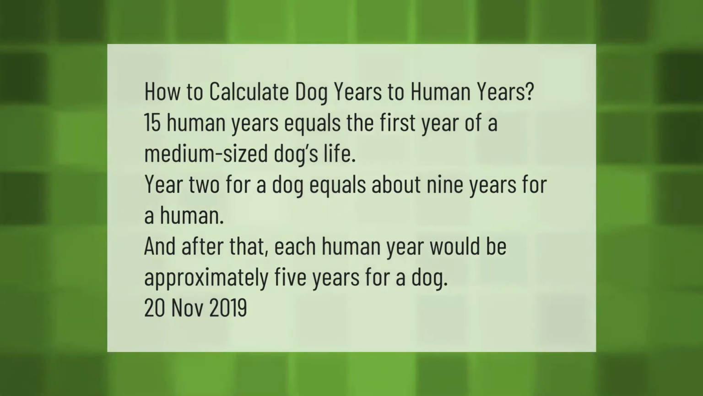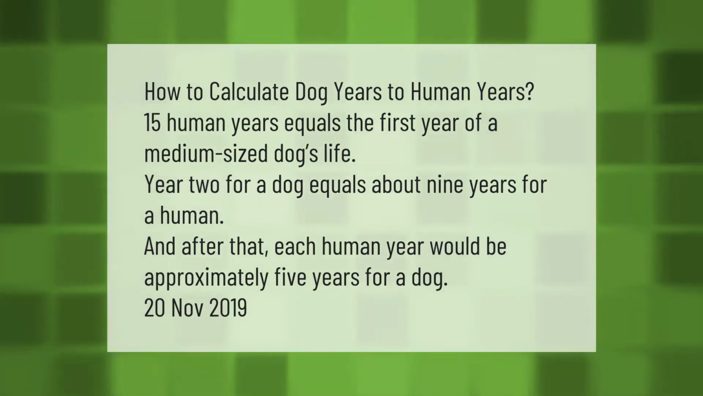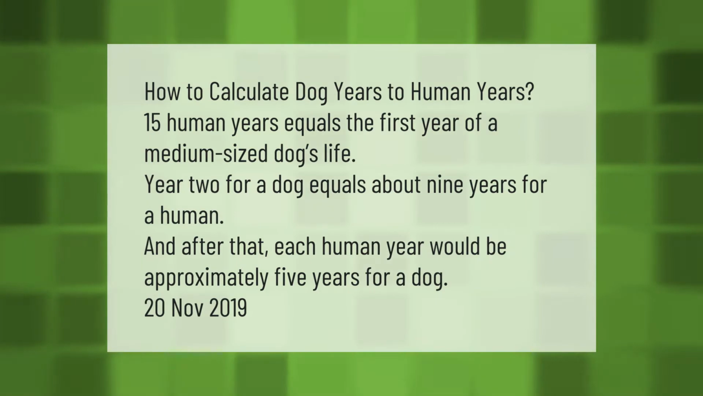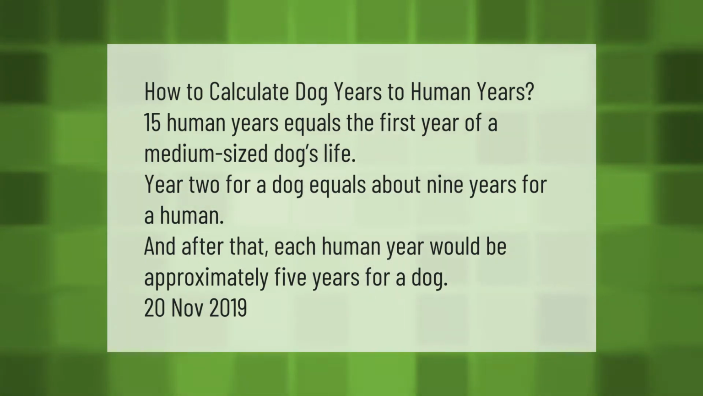How to calculate dog years to human years. 15 human years equals the first year of a medium-sized dog's life. Year 2 for a dog equals about 9 years for a human. And after that, each human year would be approximately 5 years for a dog.